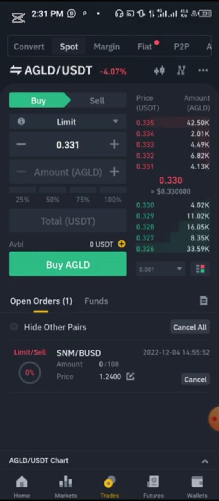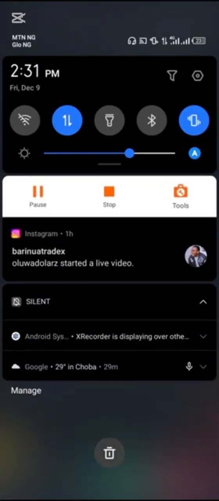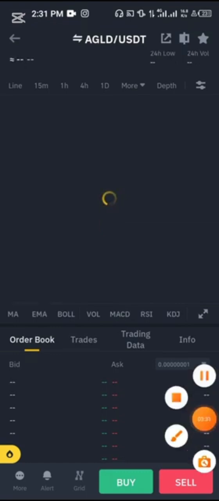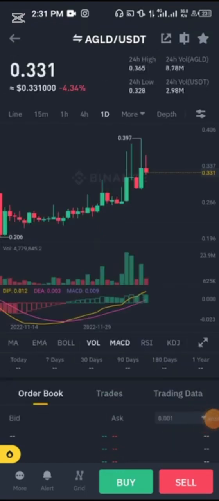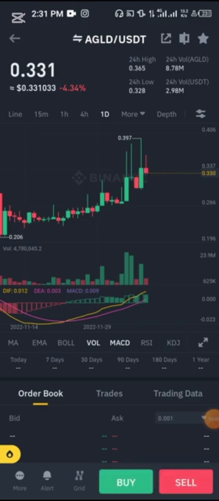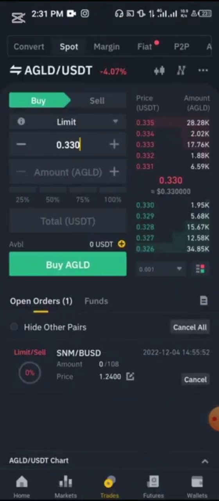Okay, sorry, we were talking about limit. Before I talk about that one, let's go back to the chart again. Let me finalize on the limit stuff before I continue on that particular analysis. Now, let's say the market has gone to 0.331, and then we want to buy at this price where it has gone to before. So let's press down there and we'll see it's, let's say, 0.292. All right, click on buy.